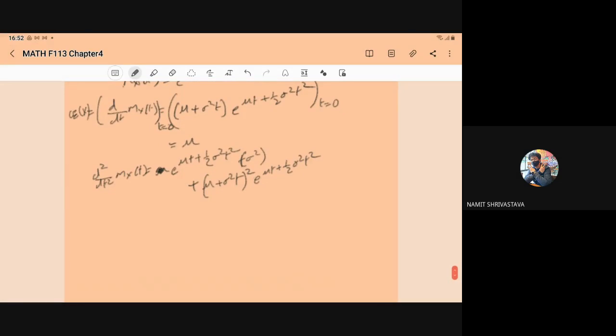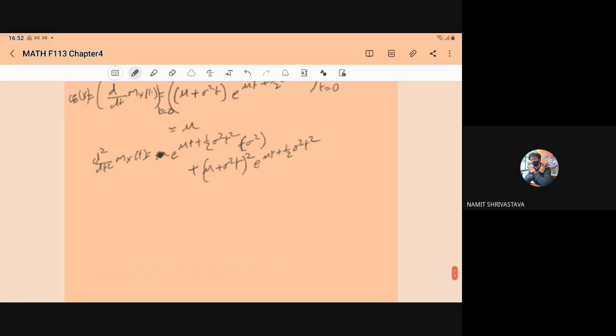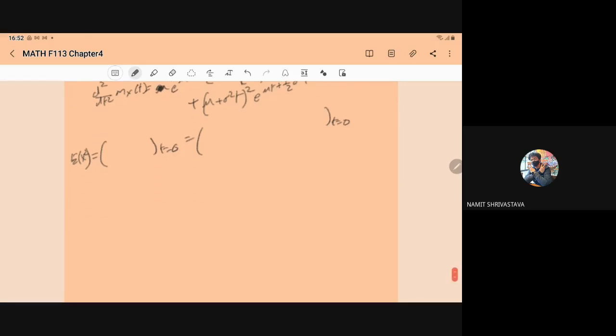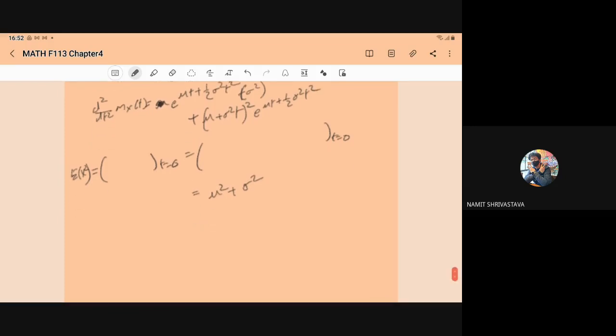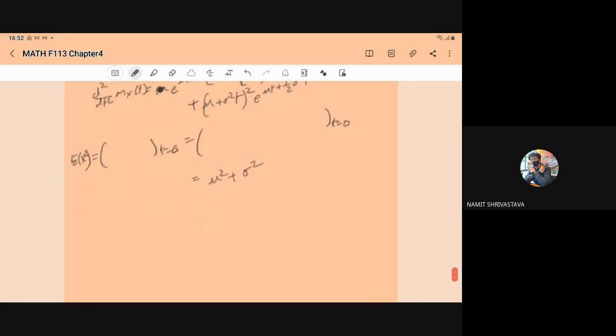So when we put t equal to 0, it will give you E of X square. This will give you mu square plus sigma square: from the first one we have sigma square, from the second one we have mu square.